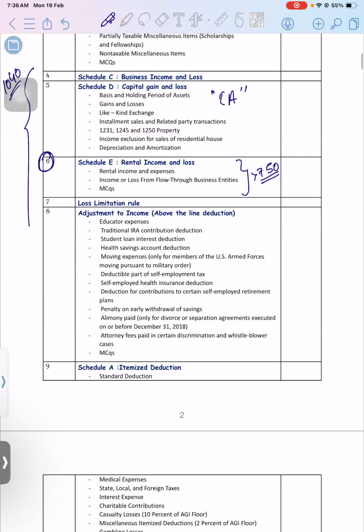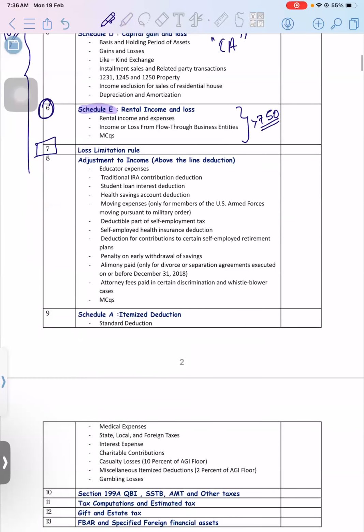Then we will see the loss limitation. If there is a business, there can be a profit also, there can be a loss also. So if you have a loss in Schedule C, or you have a loss in Schedule E, how it will be carried forward will be covered in study unit number 7. And then the important one is adjustment to income. What do you mean by adjustment to income? Over there, IRS will always provide you some benefits.